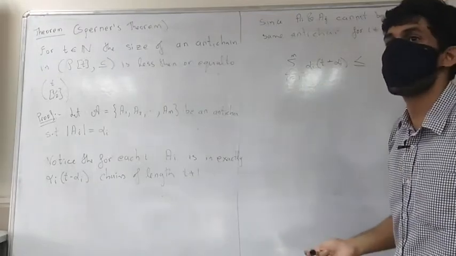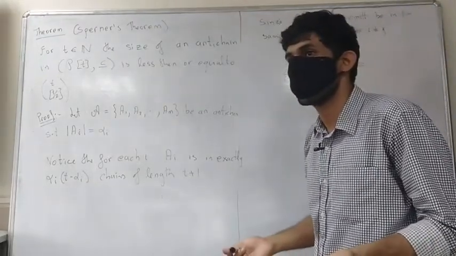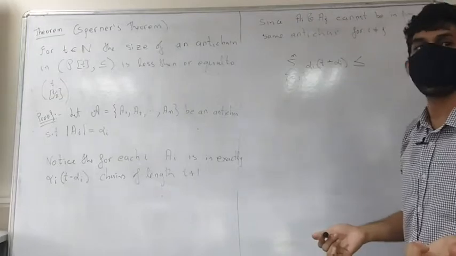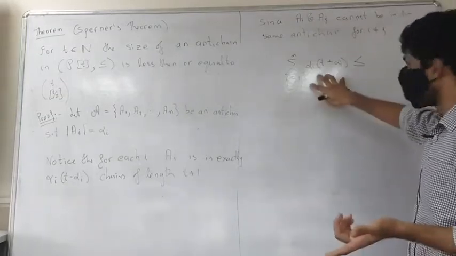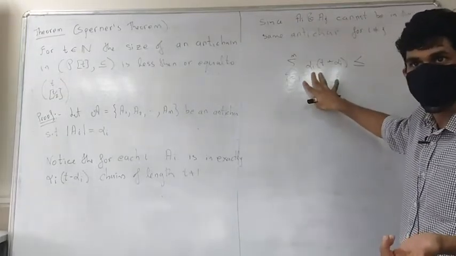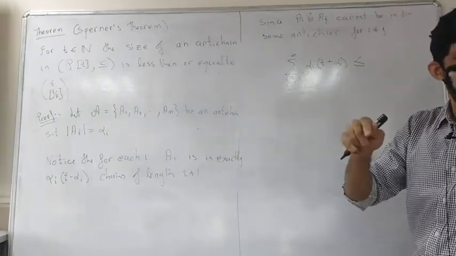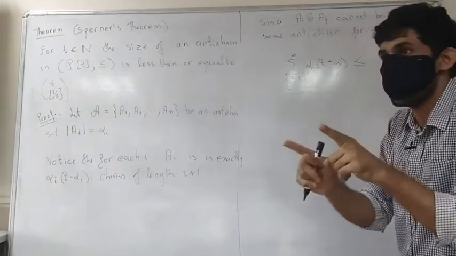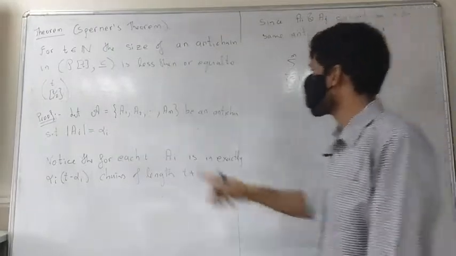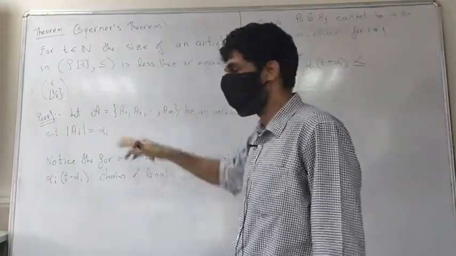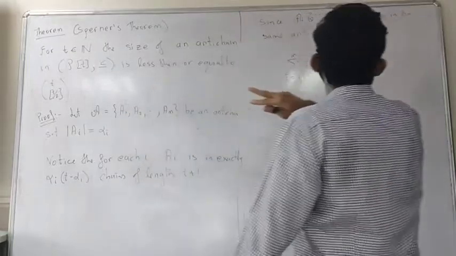And what is the total number of maximal chains? These are all maximal chains, right? None of them are the same. Sorry, not antichains, chains.